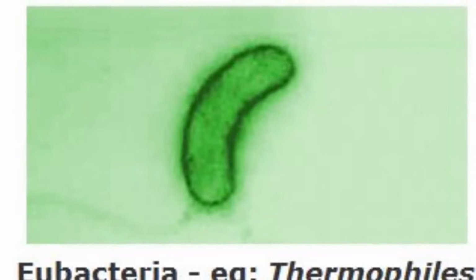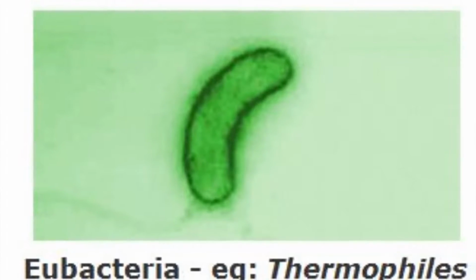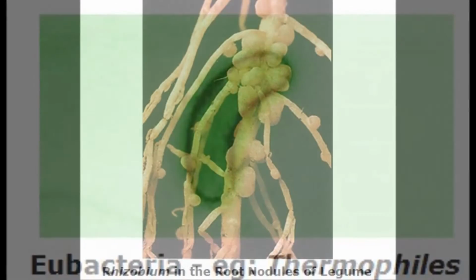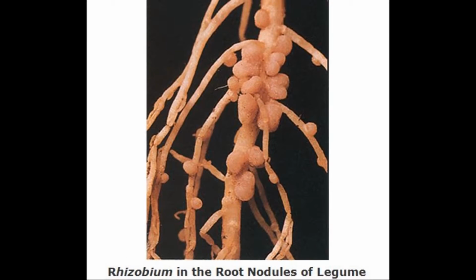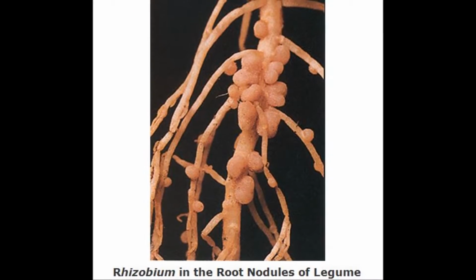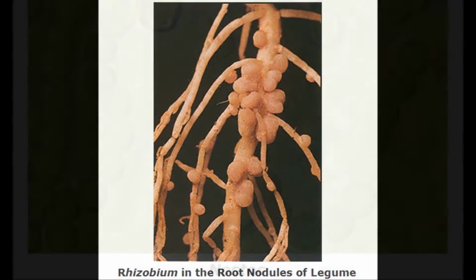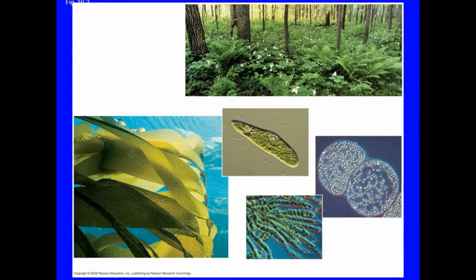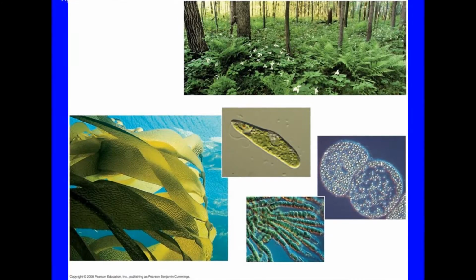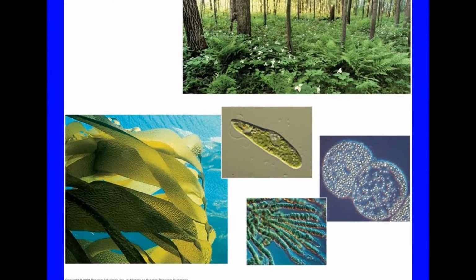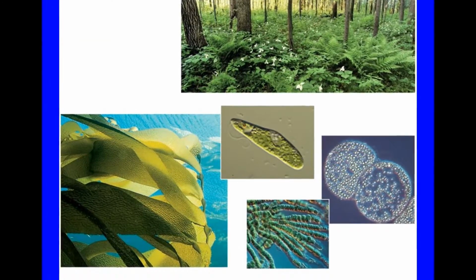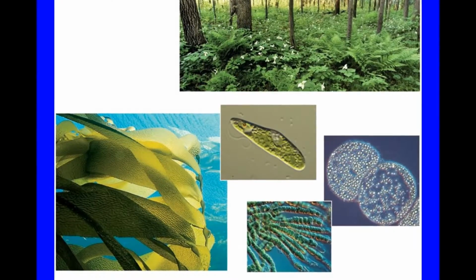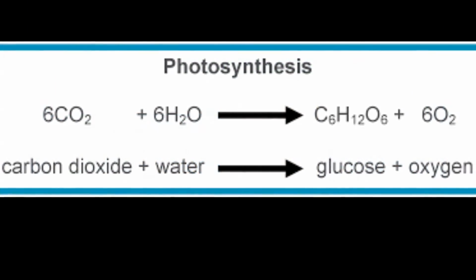Bacteria are vital in recycling nutrients, such as the fixation of nitrogen from the atmosphere, for example, Rhizobium, found in the root nodules of legumes such as groundnut, and Nostoc. Bacteria that are photoautotrophic use light energy to convert carbon dioxide into useful molecules for the cell. A good example of a photoautotrophic pathway is photosynthesis.